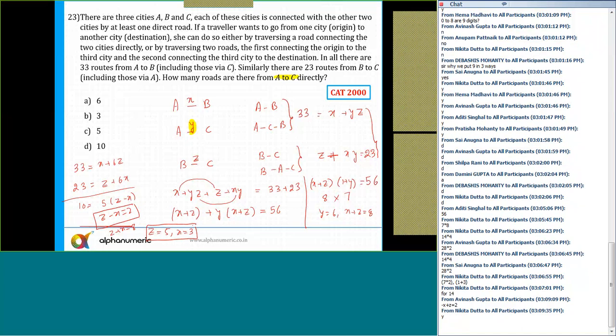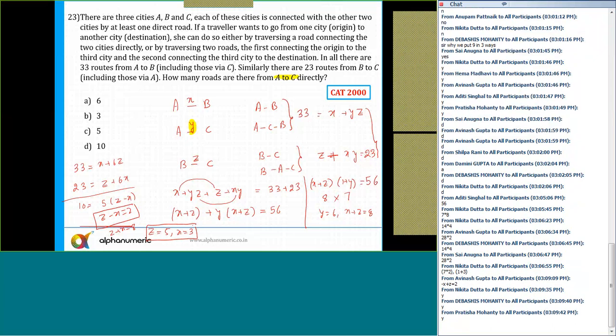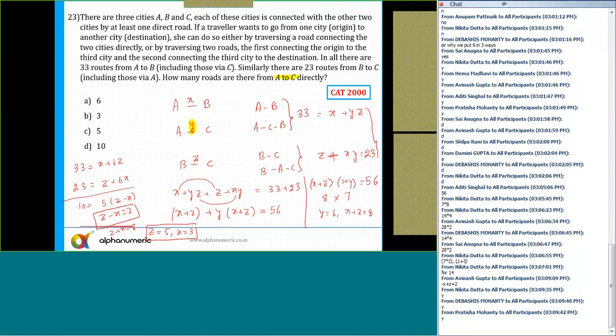Please respond. Or do I need to solve the second case also by assuming that is something else? How did you all get 10? A lot of you guys have got 10. Kaise aaya tha 10? Can you guys tell me what mistake you all have committed to get the answer as 10? If y is equal to 10, in that case 1 plus y is equal to 11, no, which is not possible.